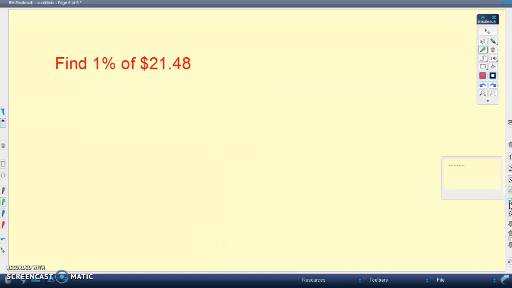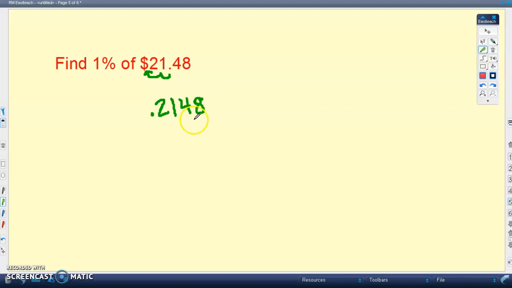Going on to another one, we want to find 1% now. Okay, to find 1%, what we need to do is move the decimal 2 places to the left. So we're going 1 spot and 2 spots. All right, so we write down what is there, 0.2, 1, 4, and then an 8.